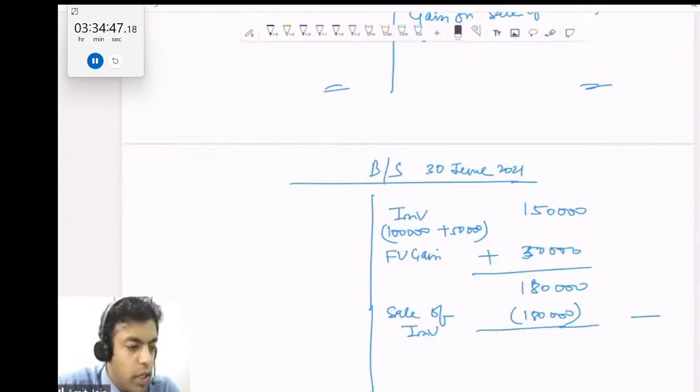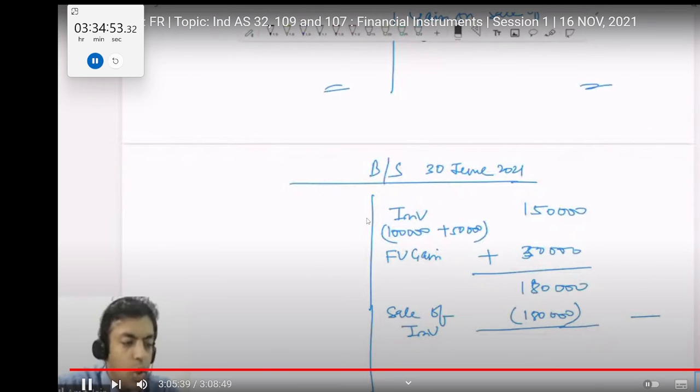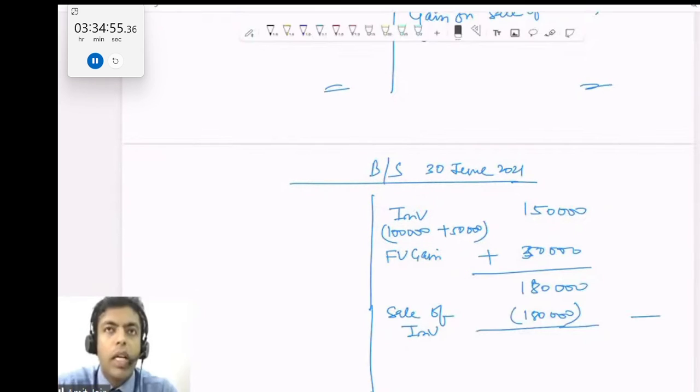Vasundhara is saying, sir, are fair valuation gains and losses included, or all the other items you have mentioned? Only the fair valuation on OCI, or the fair valuation gain and loss on debt? The items which I mentioned, Vasundhara, will get recorded in OCI. But in financial instruments, we will be talking about only two items.